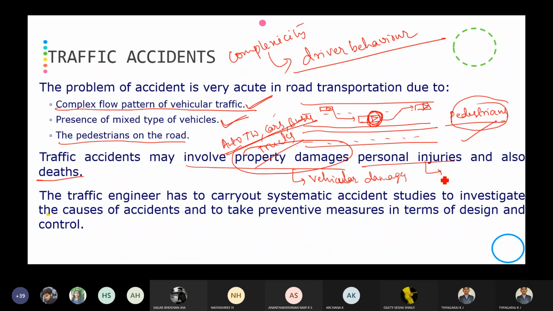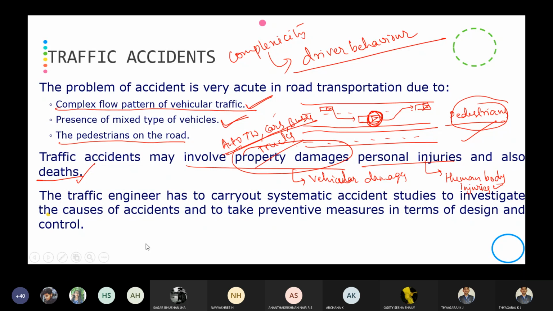Then personal injury means human body injury. That may be a broken leg, a broken hand or head, like this human injury will be there. Sometimes it leads to death also. So traffic accidents involve property damage, personal injuries, and human injuries also.